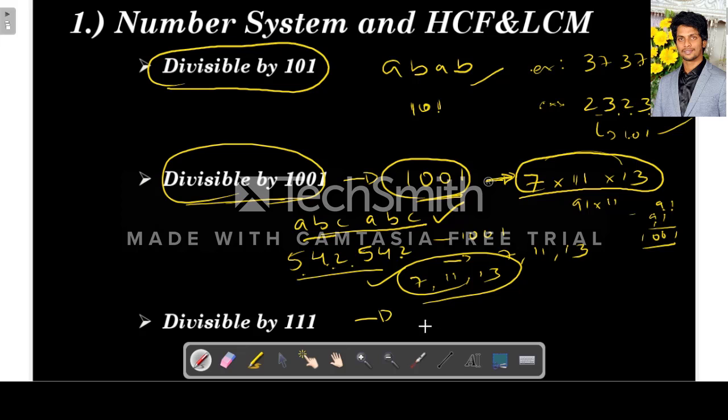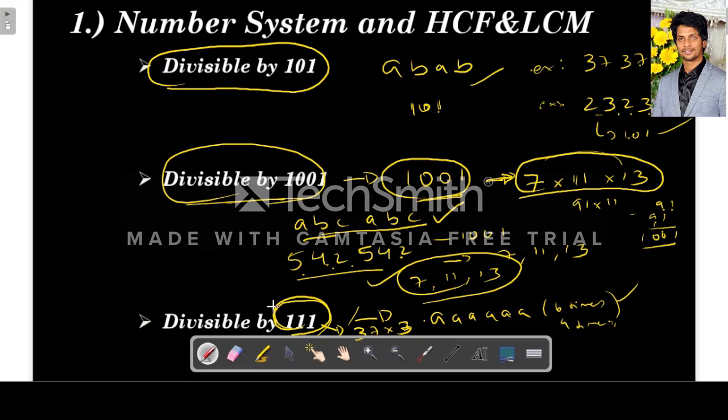Next is divisibility by 111. Any number in the form where a digit is repeating three times, like 6 times, or 9 times, is divisible by 111. This 111 is a product of two prime numbers, 37 into 3, which is also very important. Any number which is a multiple of 111 is also a multiple of 37. To tell again, 111 is a product of two prime numbers, 3 into 37, so any number which is divisible by 111 is also divisible by 37. This we have to remember.